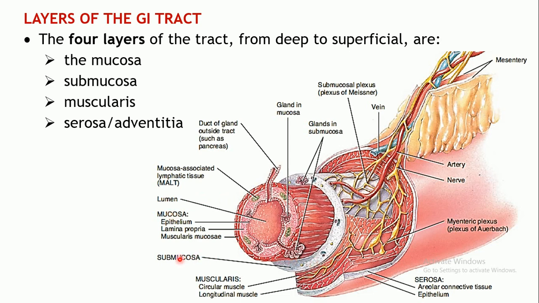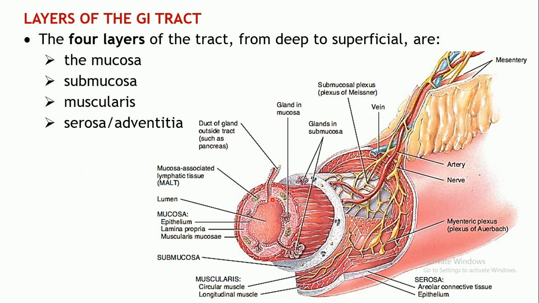The next layer is the submucosa. Submucosa is the second layer, next to the mucosa. Submucosa mainly comprises areolar connective tissue. Again, the main function of this layer is to connect the mucosa with the muscularis, which is the next layer.